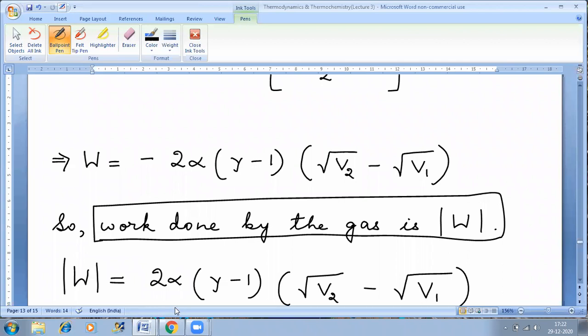The question has asked for the work done by the gas, so we have to take a modulus. Had they asked us just what is the work done, then we would have left it here only. फिर आगे नहीं जाना पड़ता. We would have stopped here.